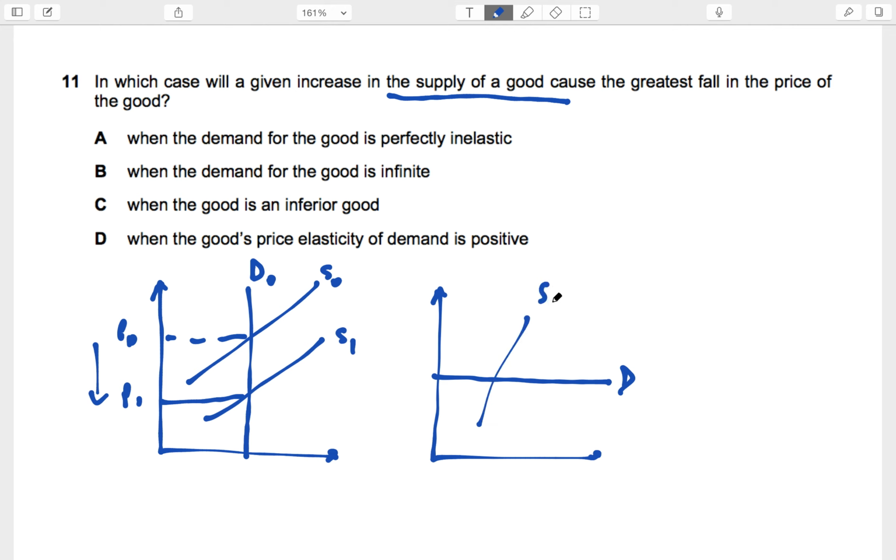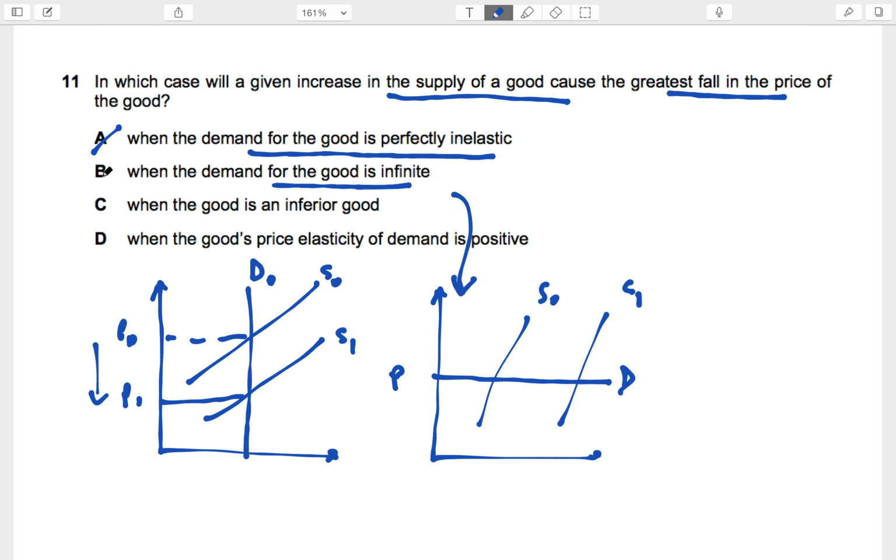Similarly, when the supply curve is shifting to the right and the demand is elastic, the price is not changing at all. So in other words, A is the right answer. When the demand for the good is perfectly inelastic, you will have the greatest fall in price, while when the demand is infinite, which is this case, there will be no change in price. Okay? So A would be the right answer.